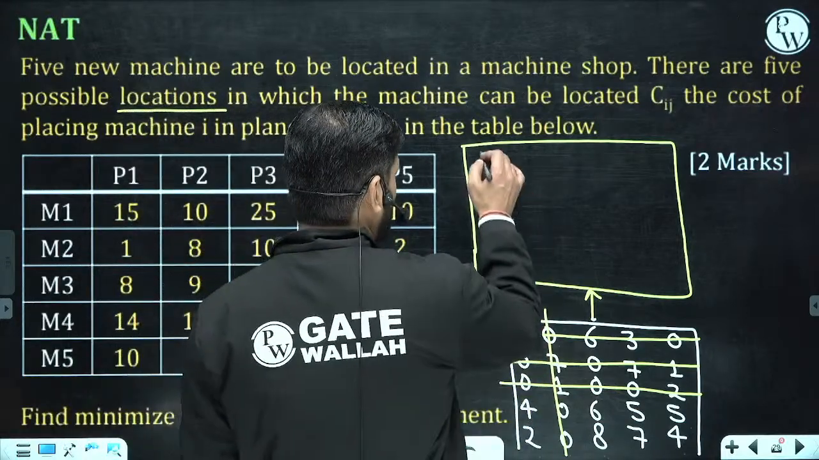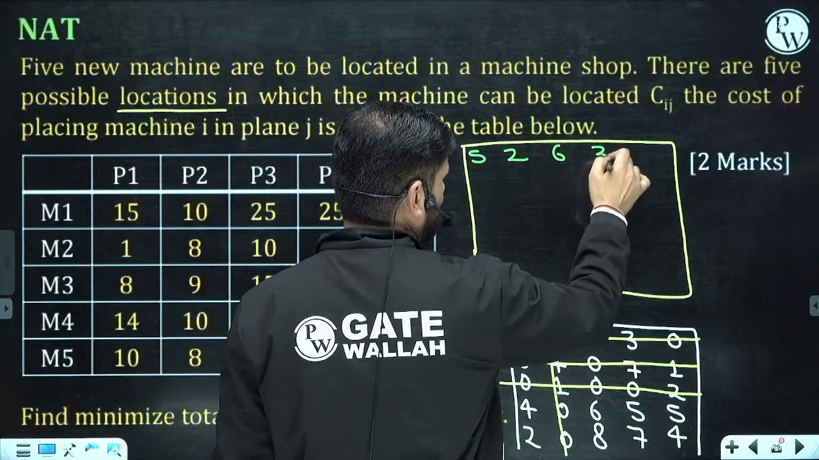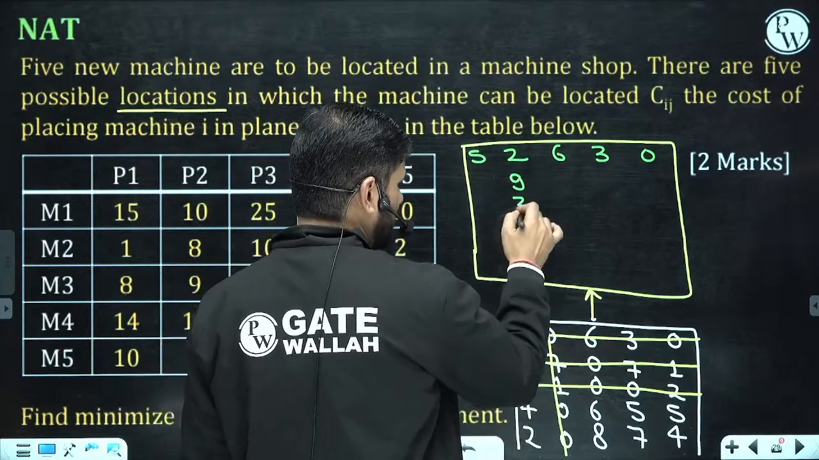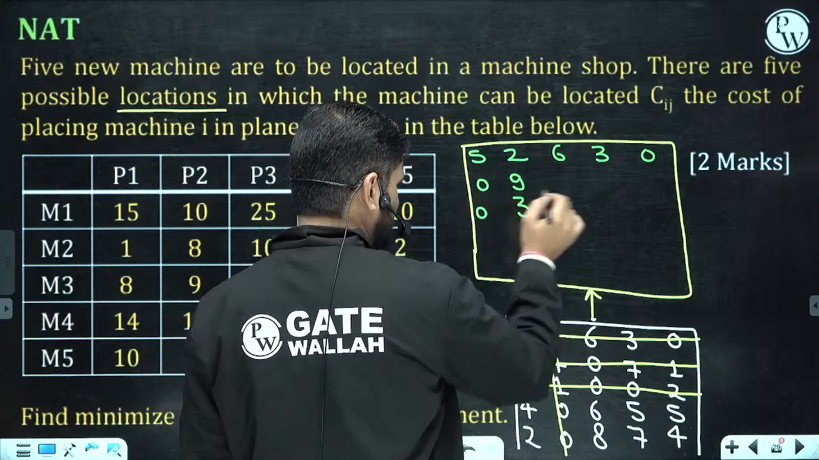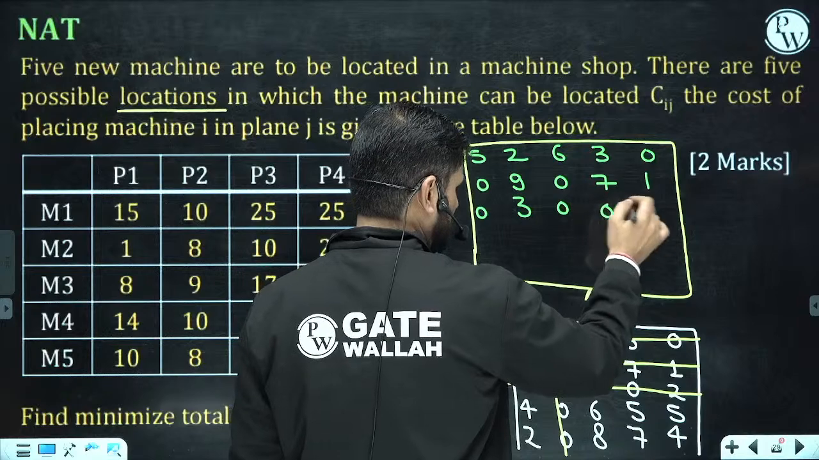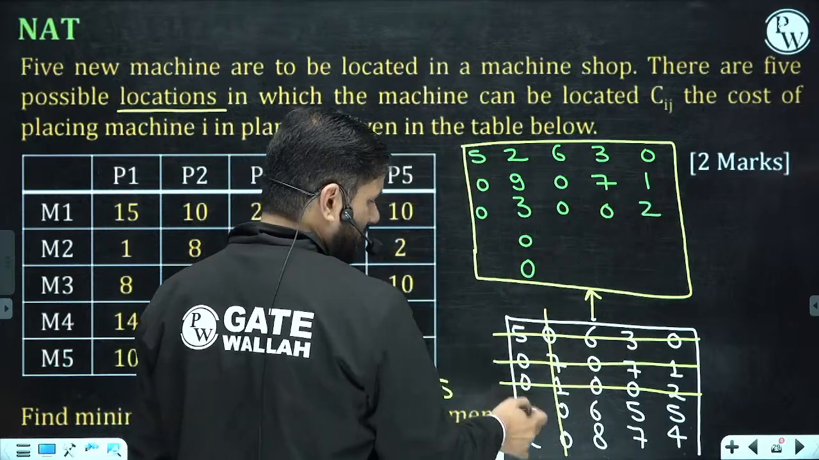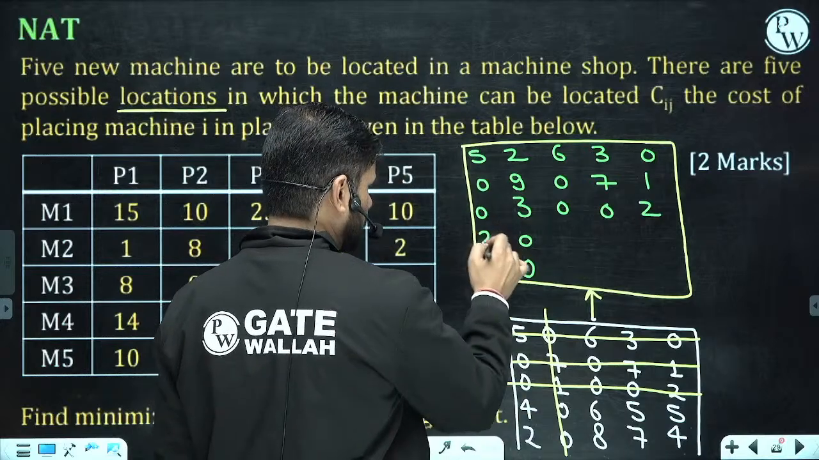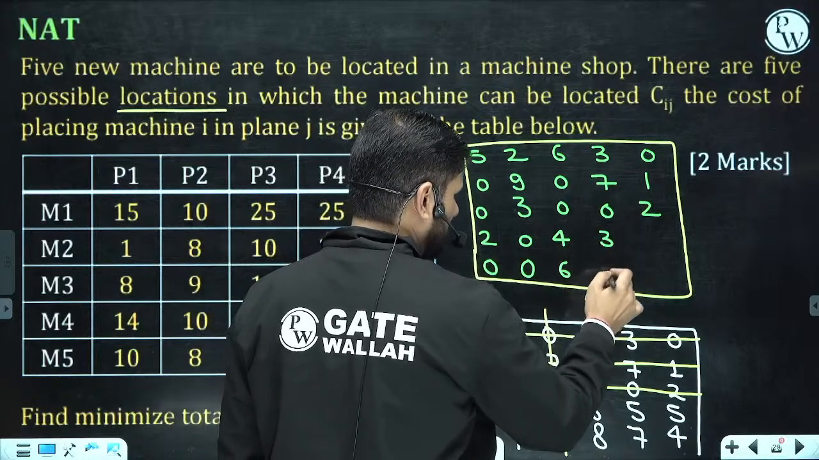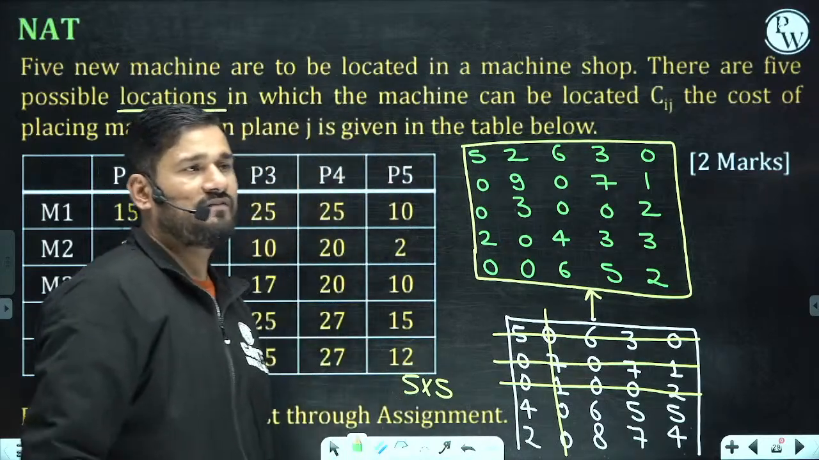Okay, so let me do it fast. This 2 6 3 0, I have added at the intersection. This intersection will become 9, this will become 3, these values will remain same, 0 7 1 0 0 2 and 0 0. And from the remaining values we have to subtract this 2. So 2 0 4 6 3 5 3 2, 3 5 and 3 2.